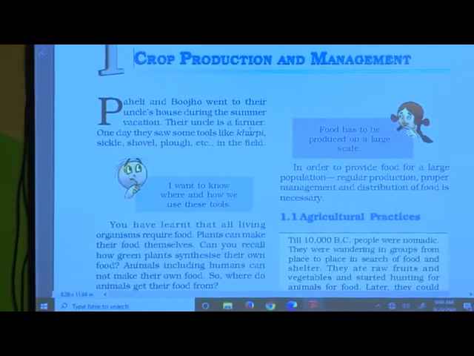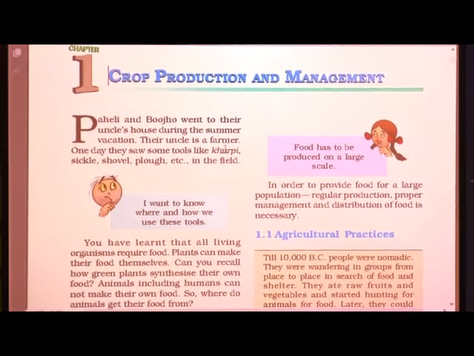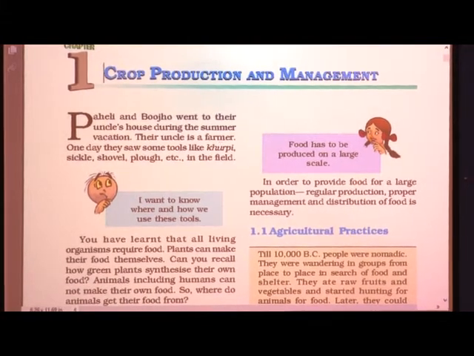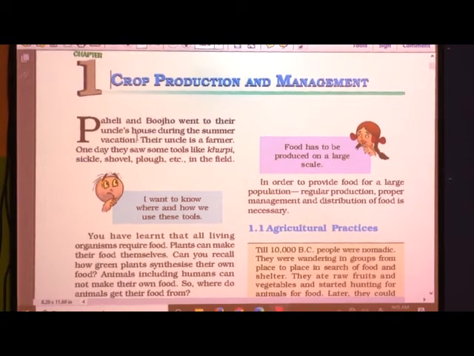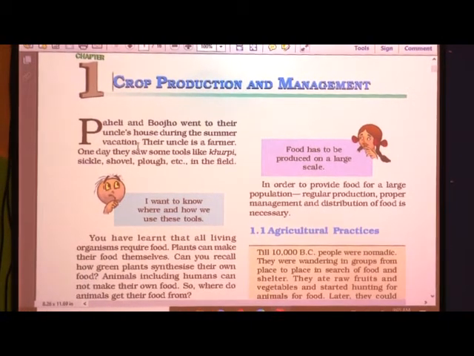So Paheli and Bhujo went to their uncle's house during the summer vacation. As you know, Paheli and Bhujo are always helping you out, so here also they are going to help you out. You also go to your relatives' houses in your holidays, isn't it?